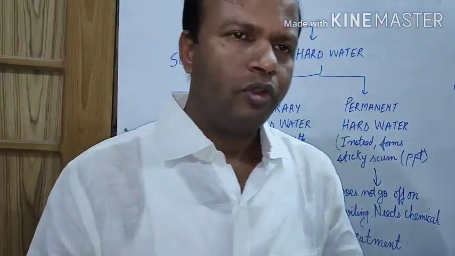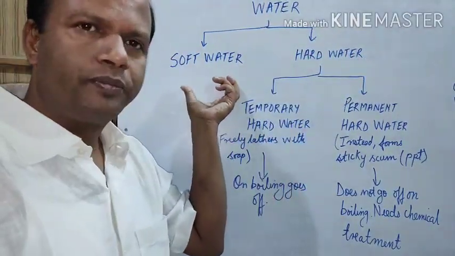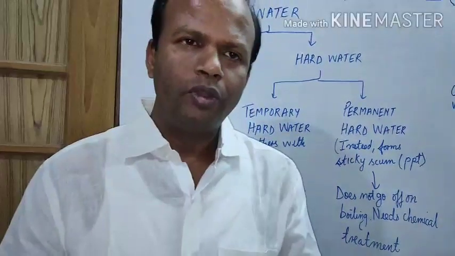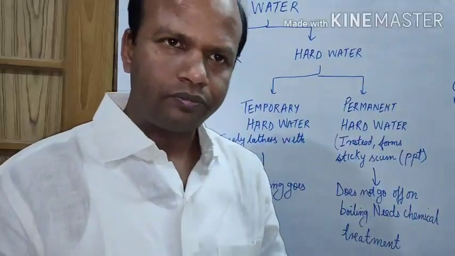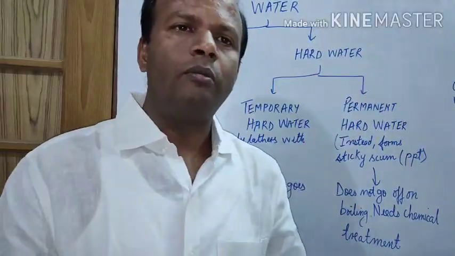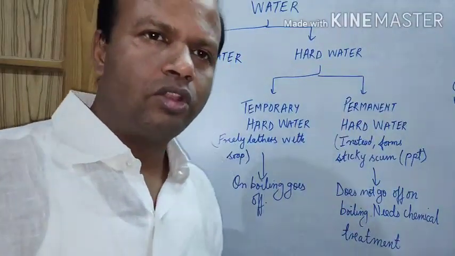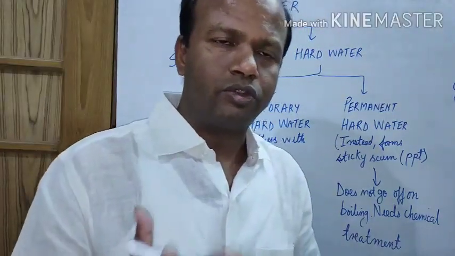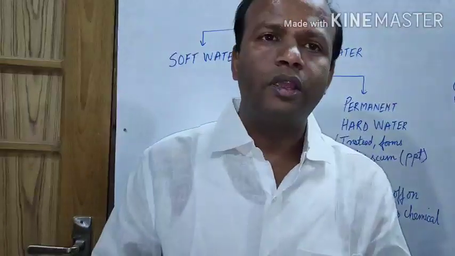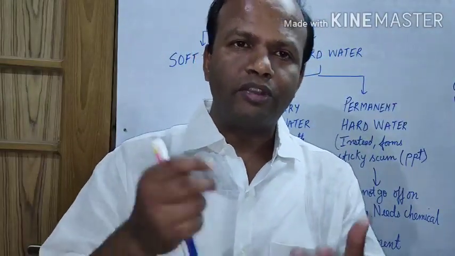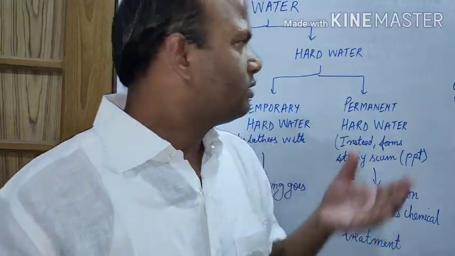Now water has been divided into soft water and hard water. What is soft water? Soft water is simply water which forms lather very well with soap. Hard water does not form lather easily, or you can say it does not lather with soap, and instead it forms a scum, that is, an insoluble precipitate. So that is known as hard water.